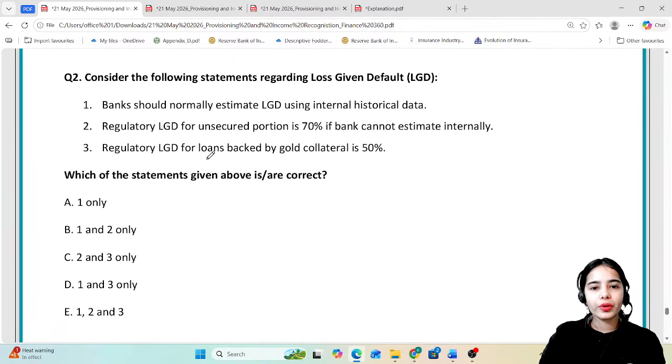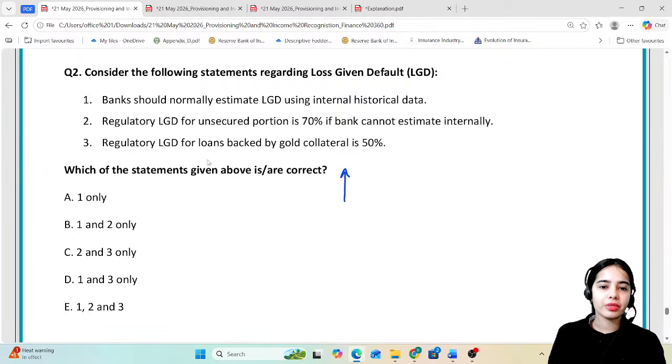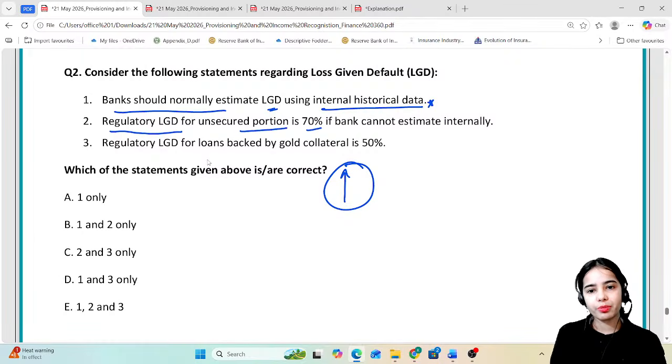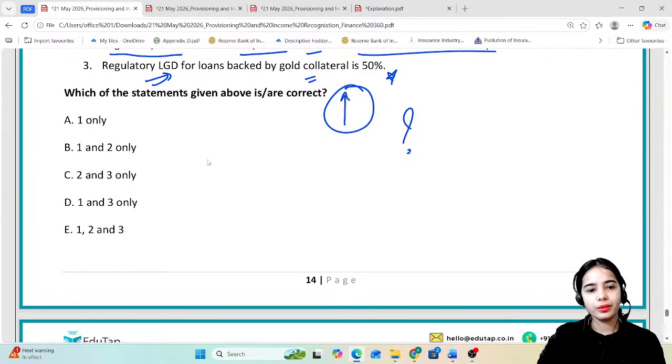Next is, consider the following statements and which of the above statements is or are correct. Banks should normally estimate LGD, loss given default, using internal historical data. Regulatory LGD for unsecured portion is 70% if the bank cannot estimate internally. Regulatory LGD for loans backed by gold collateral is 30%. So try to answer this question.